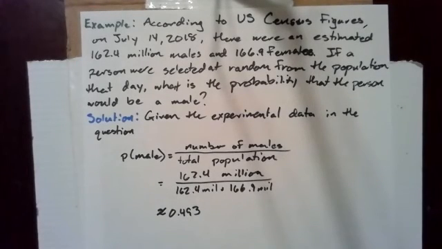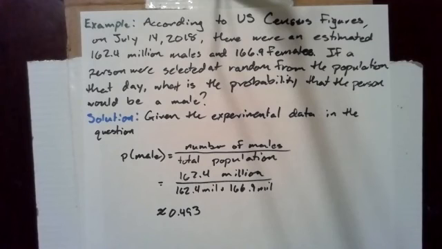One more example. According to US Census figures, on July 14, 2018, there were an estimated 162.4 million males and 166.9 million females. If a person were selected at random from the population that day, what is the probability that the person would be a male?